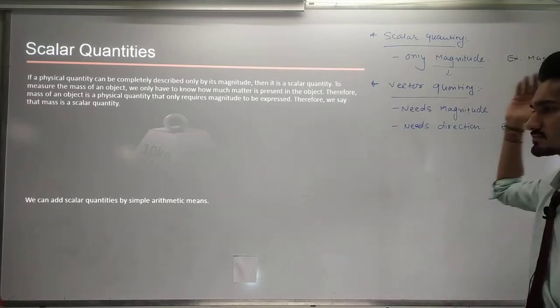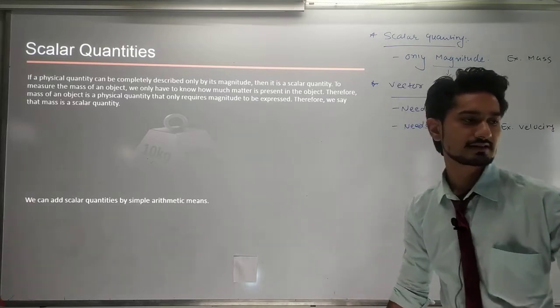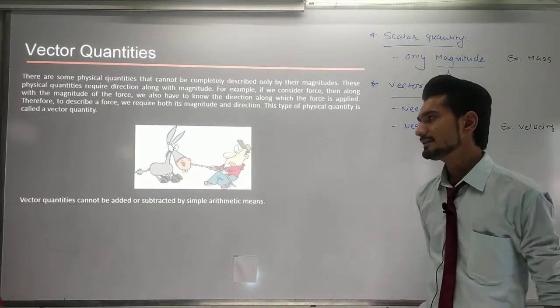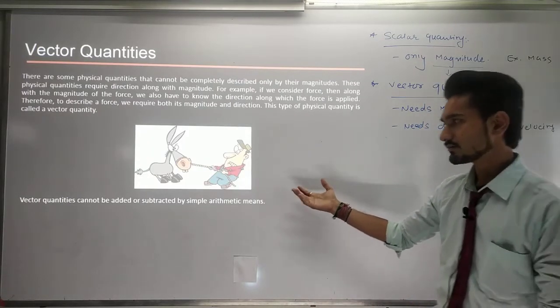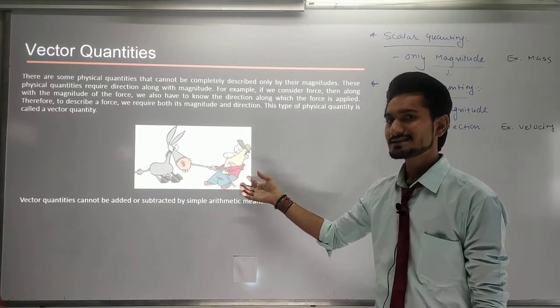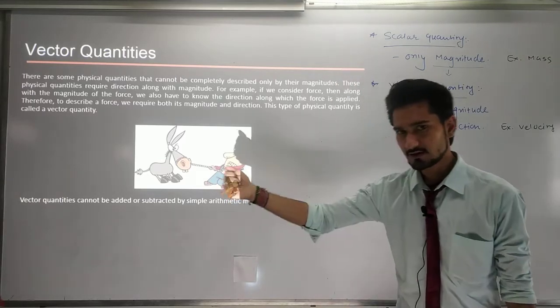Here I have already explained that, so no need to go further into it. Now for the vector quantity, you are going to see a picture in which one man is pulling a donkey.